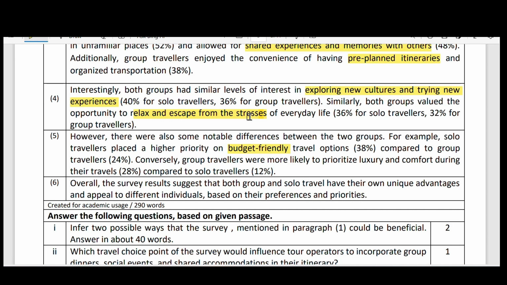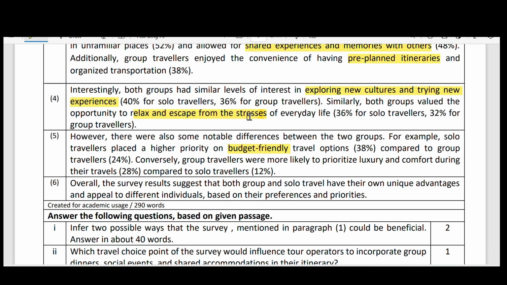Interestingly, both groups had similar levels of interest in exploring new cultures and trying new experiences. 40% of solo travelers and 36% of group travelers said that they can explore new cultures and try new experiences.